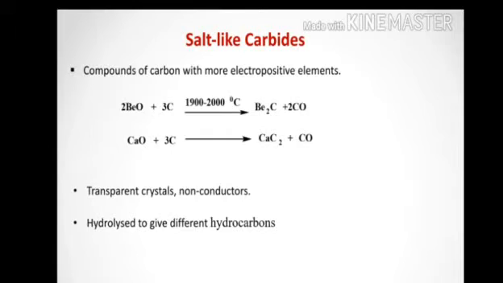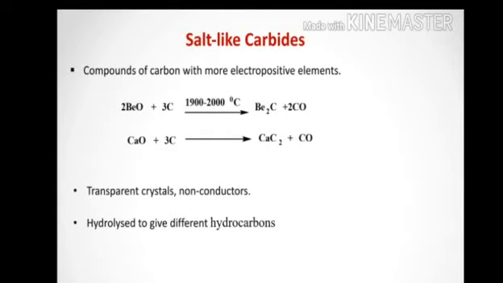Actually, this type of carbide is formed with more electropositive elements. The salt-like carbides are simple compounds of carbon with more electropositive elements. You know which are the more electropositive elements in the periodic table?